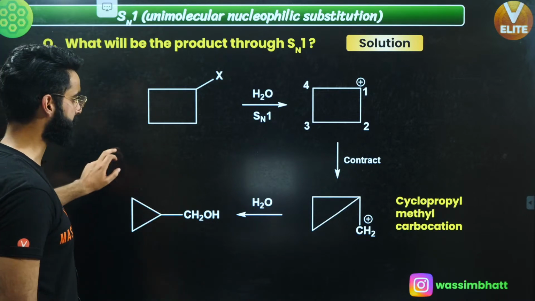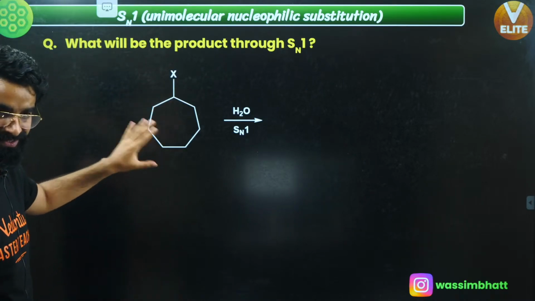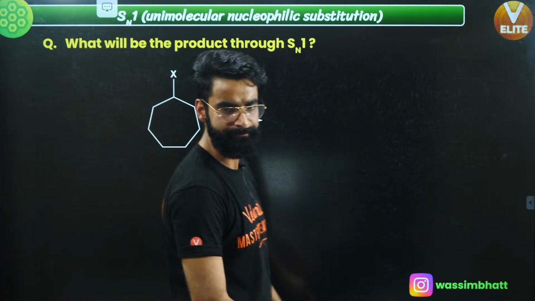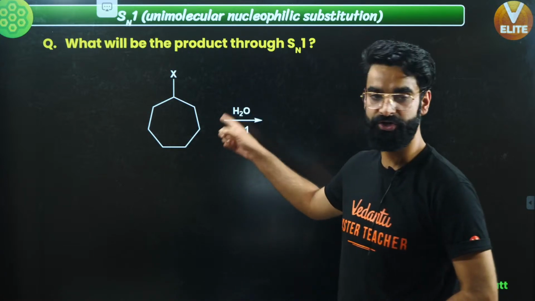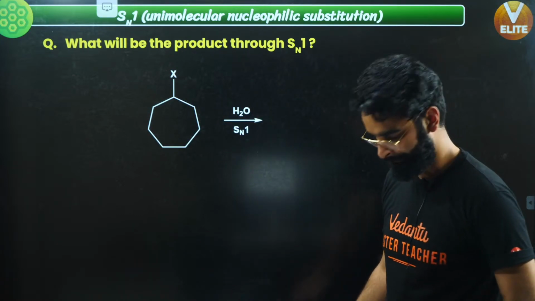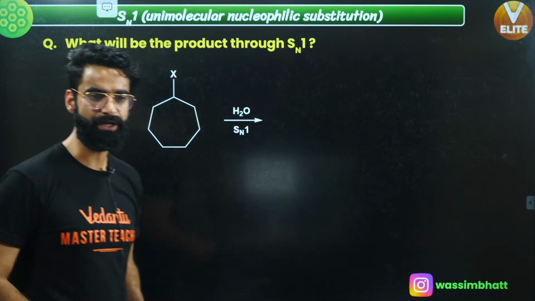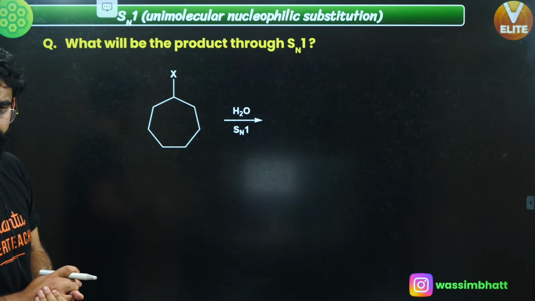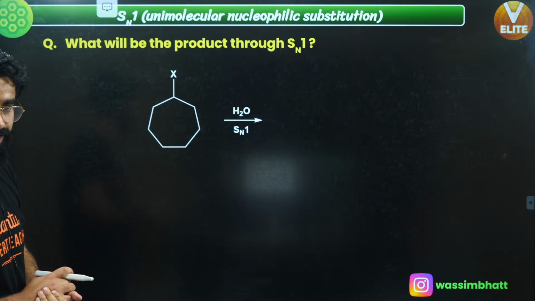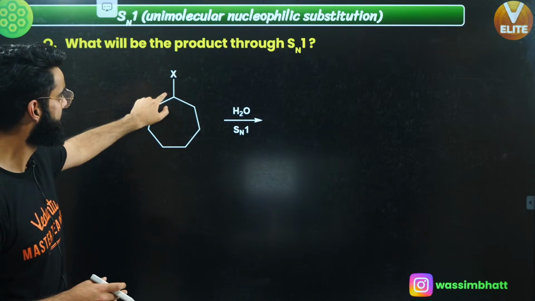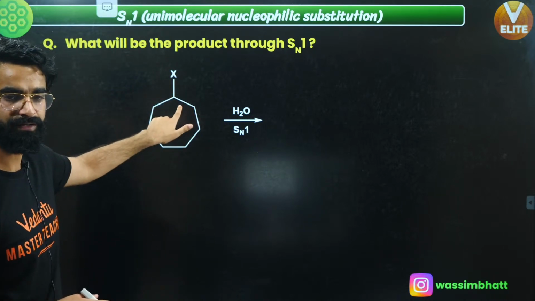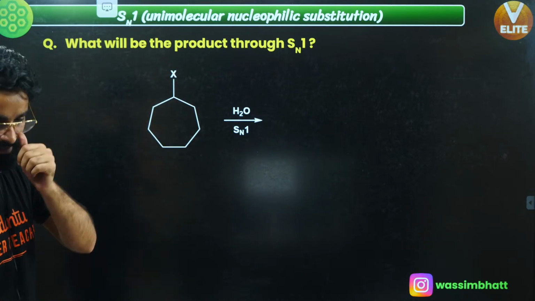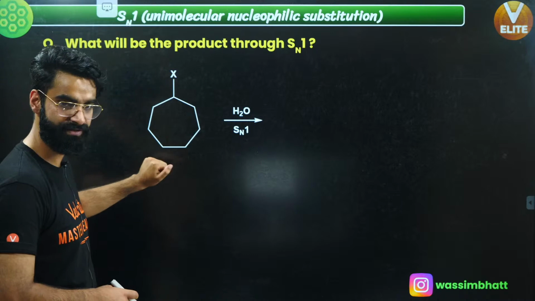Now people, I've got one question for you. That's something which you'll do at your place. Do let me know the answer of this question in the comment section. Again, in this case, what is going to happen? The positive charge becomes the part of the seven-membered ring. So ring contraction will happen. I'm sure you'll be getting the answer of this question, and this is your homework. Do let me know the answer in the comment section.